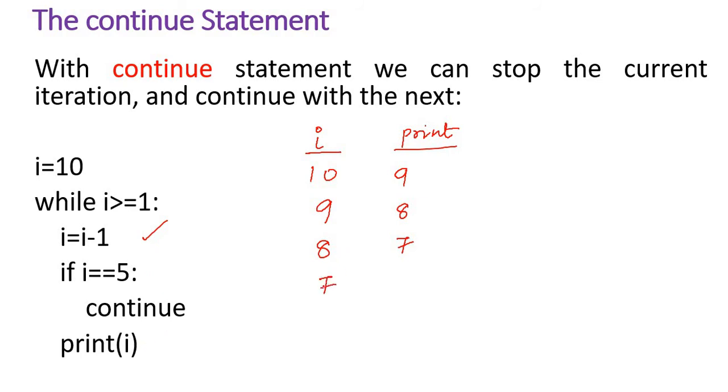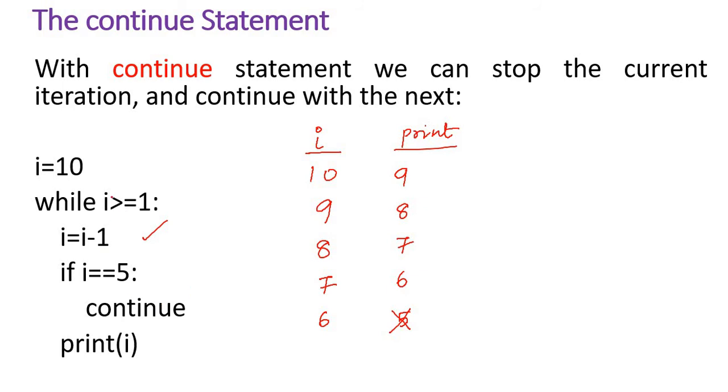Then i is decremented to 6. It is not equal to 5, so it prints 6. Then here i is decremented by 1. From 6, it is decremented to 5.